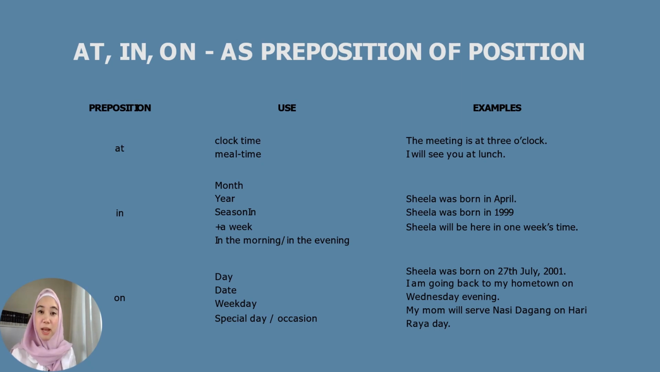Now let's look at the last one, which is on. We use this when we're talking about days, date, weekdays, or special days or special occasions. Look at the example there. Sheila was born on 27th July 2001. I am going back to my home on Wednesday evening. My mom will serve nasi dagang on the day of Eid.